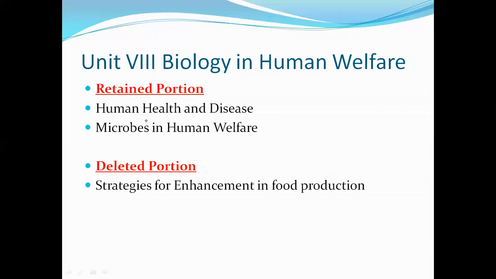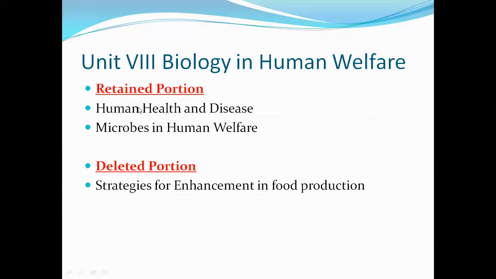In human health and disease, we are going to study the different types of diseases, such as typhoid and malaria, how they are caused and what the causative agent is. Then we will study the different types of diseases in humans, and cancer, how it is caused, what the causative agent is, and what the treatments are.